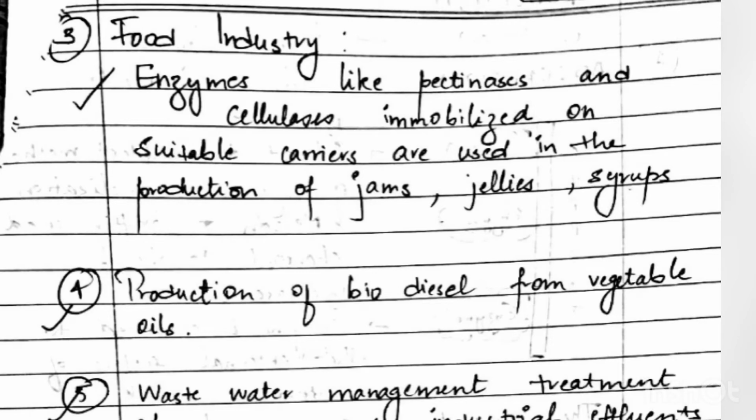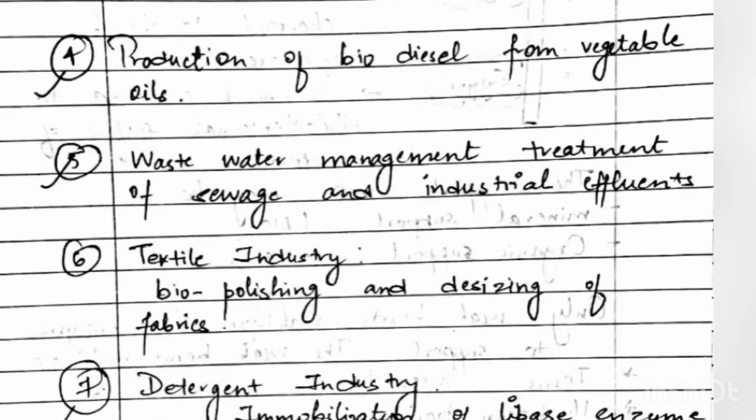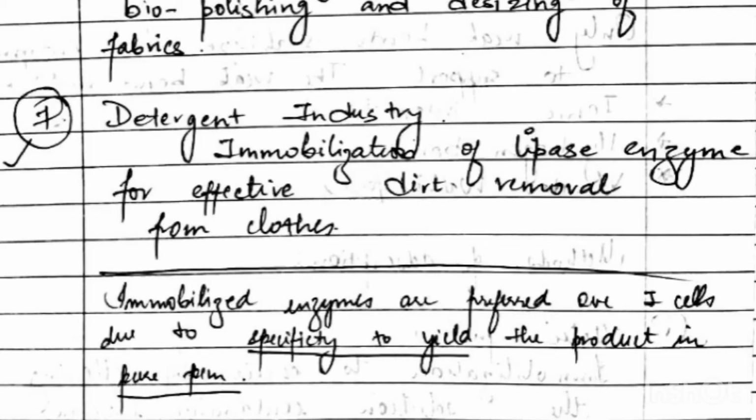It is used in food industries, like enzymes like pectinase, cellulase are immobilized on suitable carriers. It is also used for the production of biodiesel from vegetable oil. It is used in textile industry as well and in detergent industry. The immobilization of lipase enzyme for effective dirt removal from clothes. So this was the introduction about enzyme immobilization.